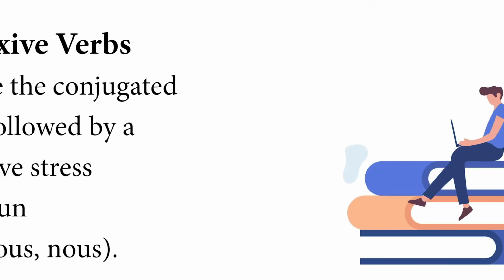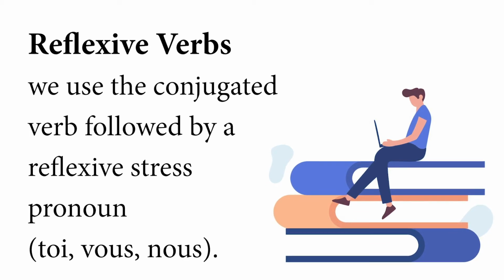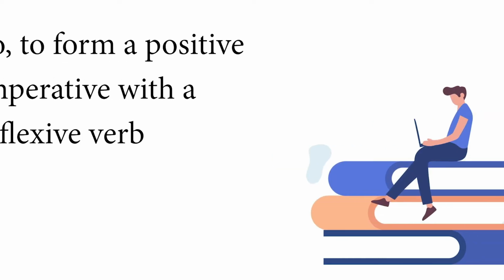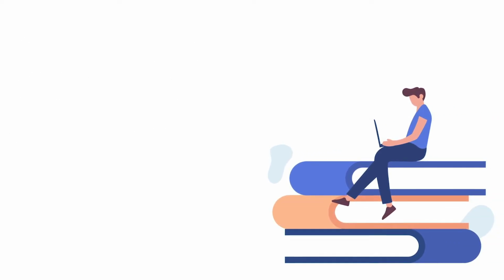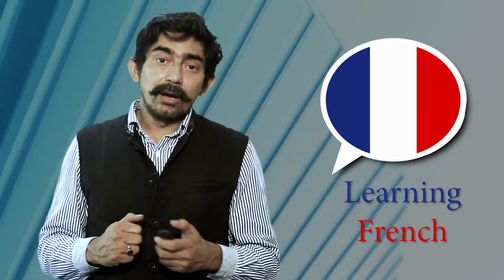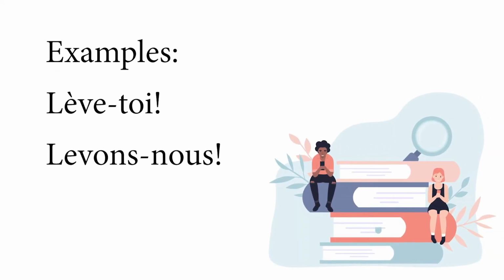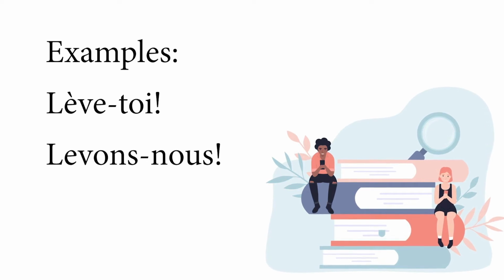So, we use the conjugated verb followed by a reflexive stress pronoun. Reflexive stress pronouns are toi, vous, nous, moi. Now, we will see some examples. Lève-toi, get up. Lève-nous.